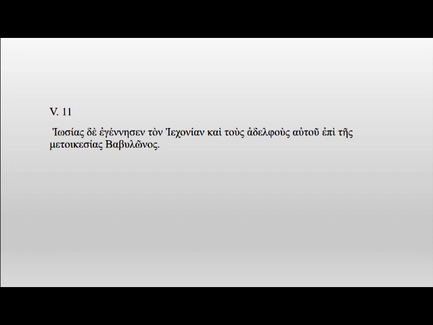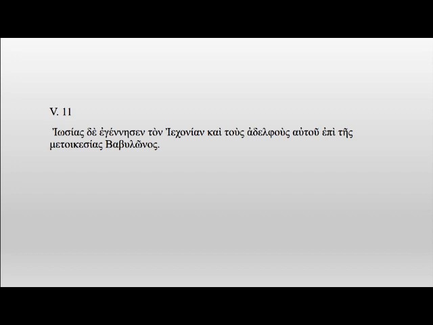Verse 11. Josias, however, gave birth to Jechonian and his brothers during the time of deportation to Babylon. In the front, it is also the same syntax: X gave birth to Y. We have extra information: epi tis metikesias.